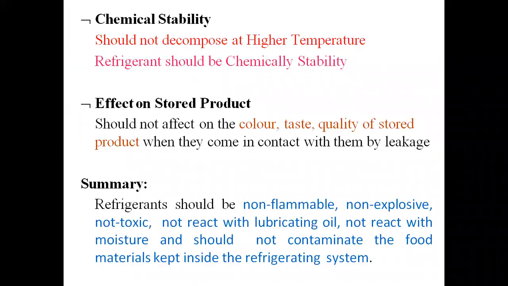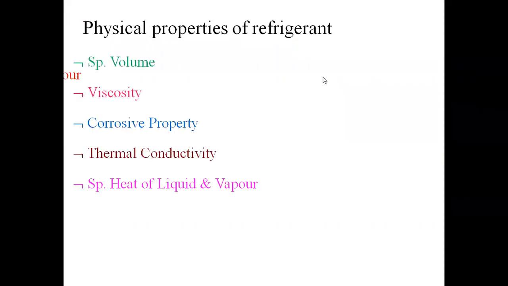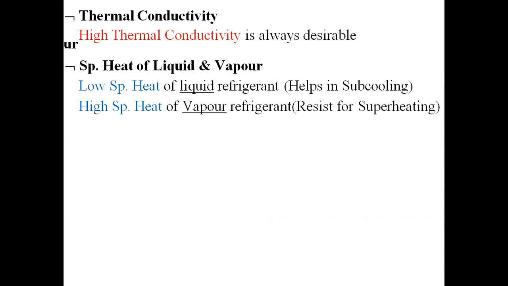Then after that, we have seen the various physical properties which each and every refrigerant possesses. Those are nothing but specific volume, viscosity, corrosive property, thermal conductivity, specific heat of liquid and vapor refrigerant, odor, and leak tendency. Related to each and every physical property, we have elaborated from the point of view of refrigerant. So in the last lecture, we have covered all those properties of the refrigerant.